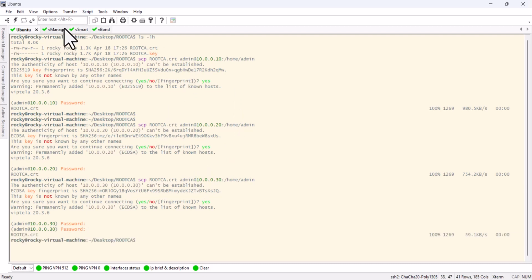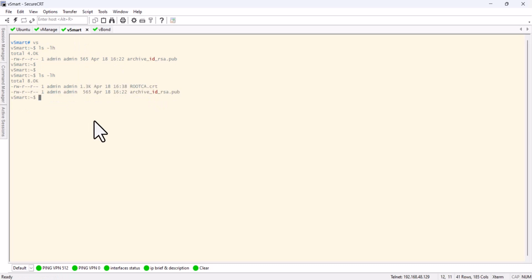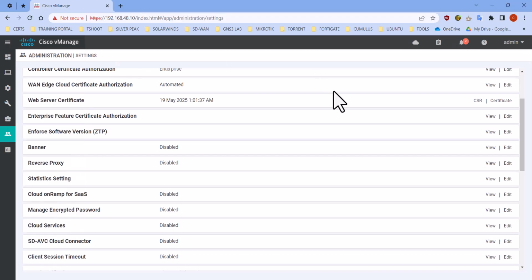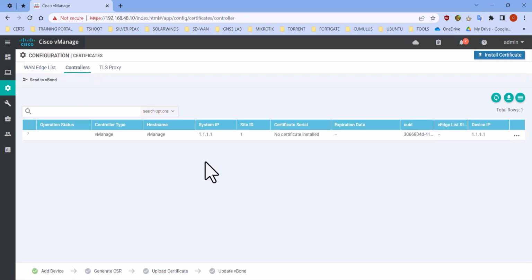That's it. So now let us verify. Yep, got root CA here, root CA, and root CA. Now let us go back to our vManage, and we're going to generate the CSR for the controllers.